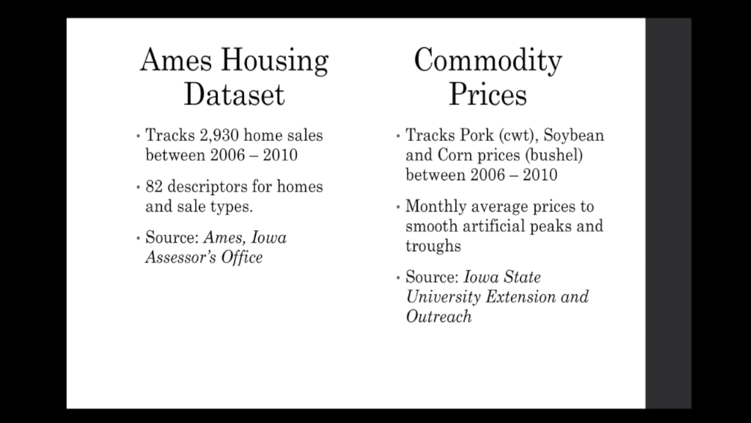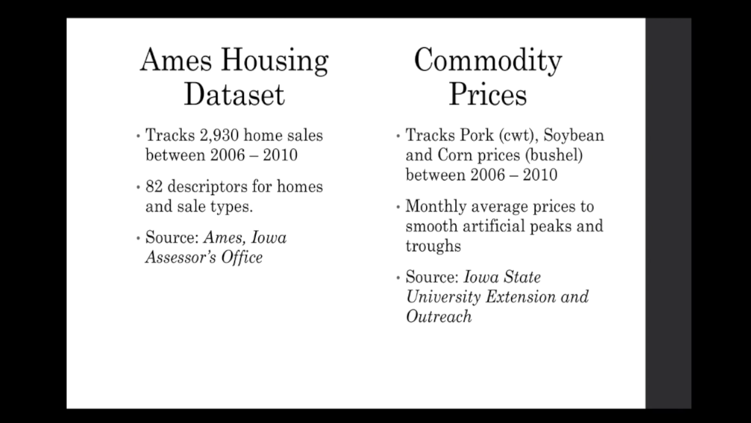We merged two separate datasets to create our model, the Ames housing dataset and a compiled list of monthly commodity prices from Iowa State University. The Ames housing dataset from the Ames Assessor's Office tracks 2,930 home sales between 2006 and 2010 using 82 descriptors for homes and sale types. The Iowa State data tracks the local prices of pork in cart weight and soybeans and corn per bushel during the same time frame. The monthly average was used in lieu of daily or even hourly prices in an attempt to smooth out any artificial trading activity.